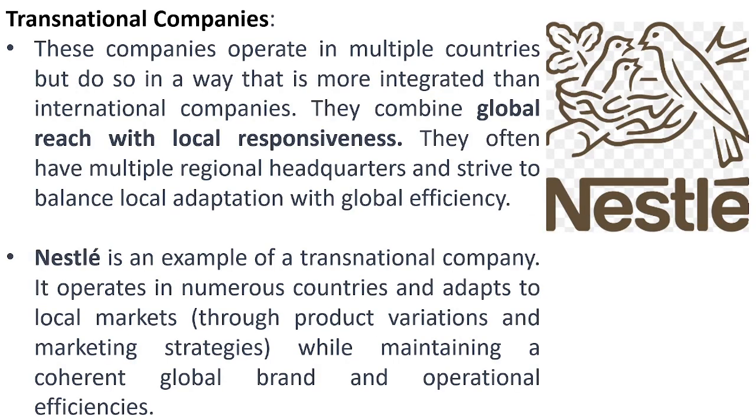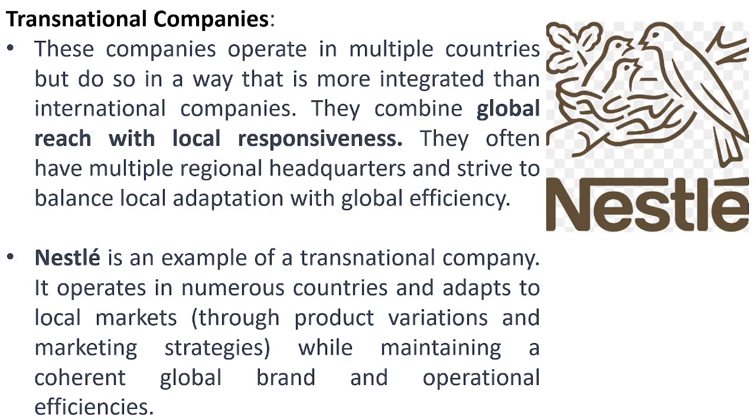Let's talk now about transnational companies. These companies operate in multiple countries, but do so in a way that is more integrated than an international company. They combine global reach with local responsiveness. You can say a transnational company is a combination of both international and global company. They often have multiple regional headquarters and strive to balance local adaptation with global efficiency.